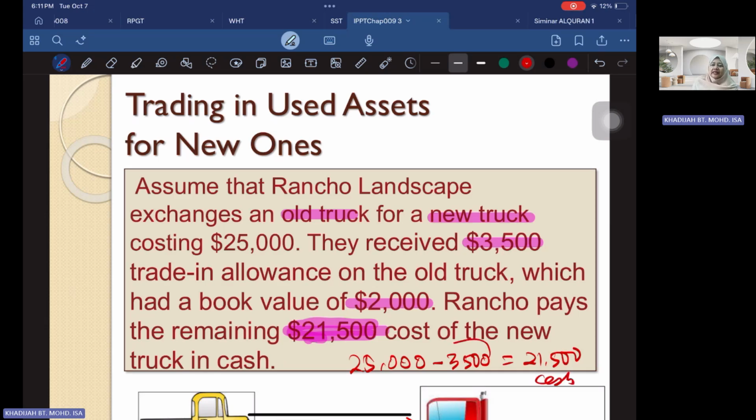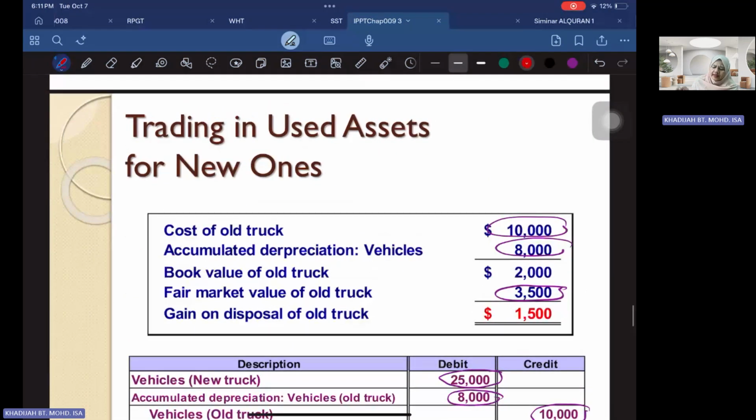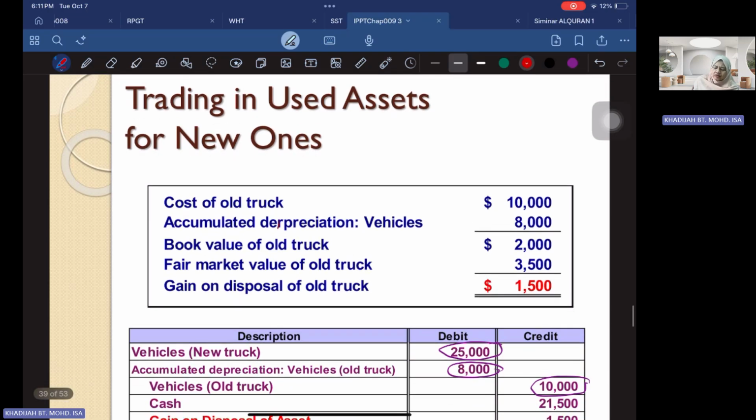Because this value is the trade-in value. Rather than them paying you cash, they take the old truck and reduce the value of the old truck, to reduce the cash that you have to pay for the new truck. In this example, the cost of the truck was not given, but later they give you that the cost of the old truck is 10,000. The accumulated depreciation is 8,000. So you have the net book value of 2,000.